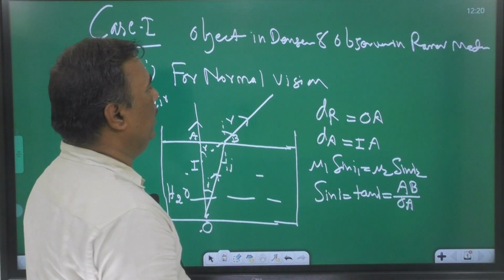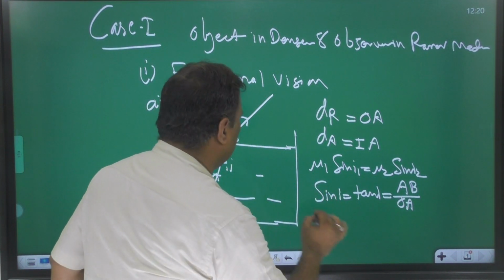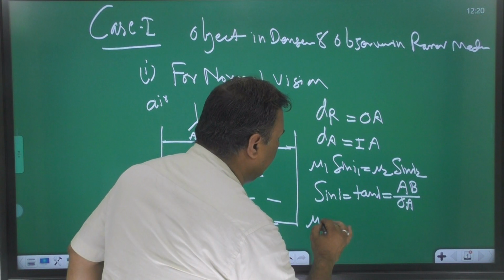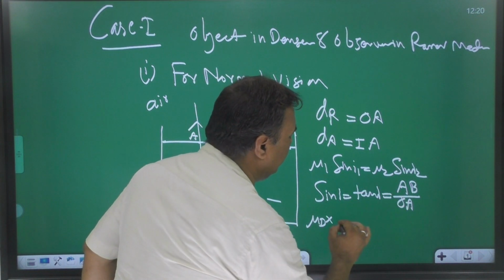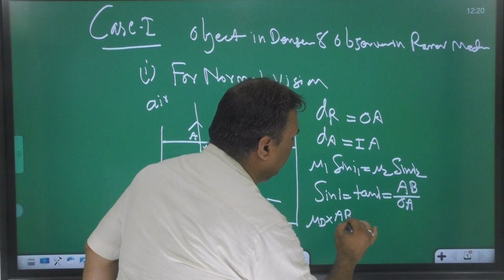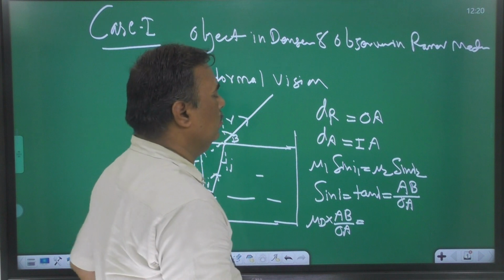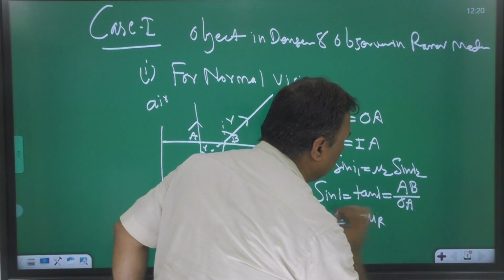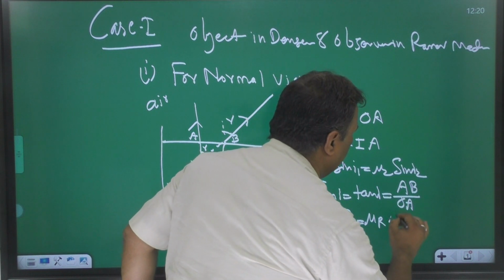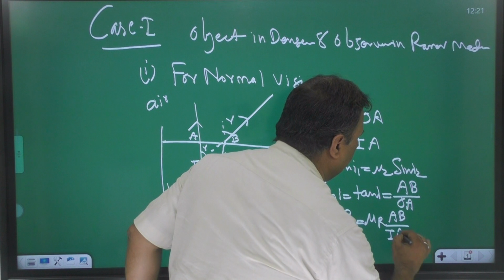So mu D into AB upon OA is equal to mu R into AB upon IA.